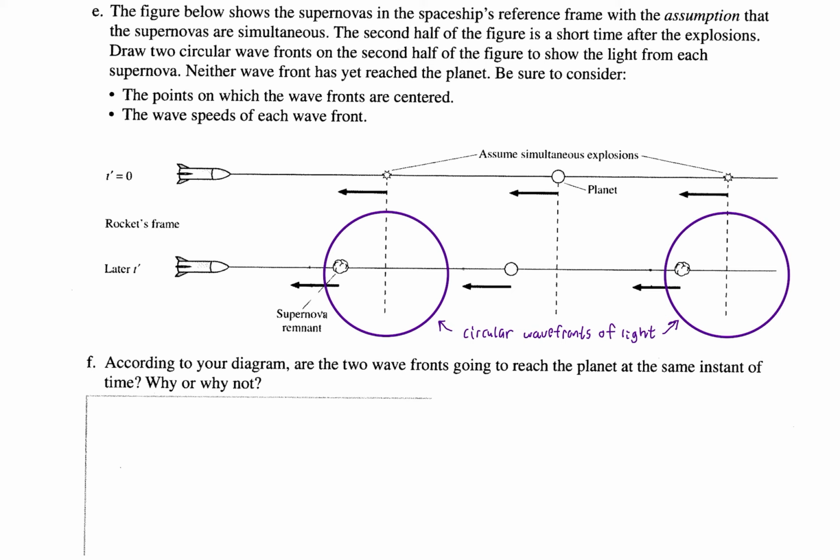All right, and then since the rocket is moving towards the star, by the time the wave has spread out, the rocket has also moved a substantial amount, so it's closer to what is now the supernova remnant, right? The gases that are spreading out much slower than the light is spreading out, all right?